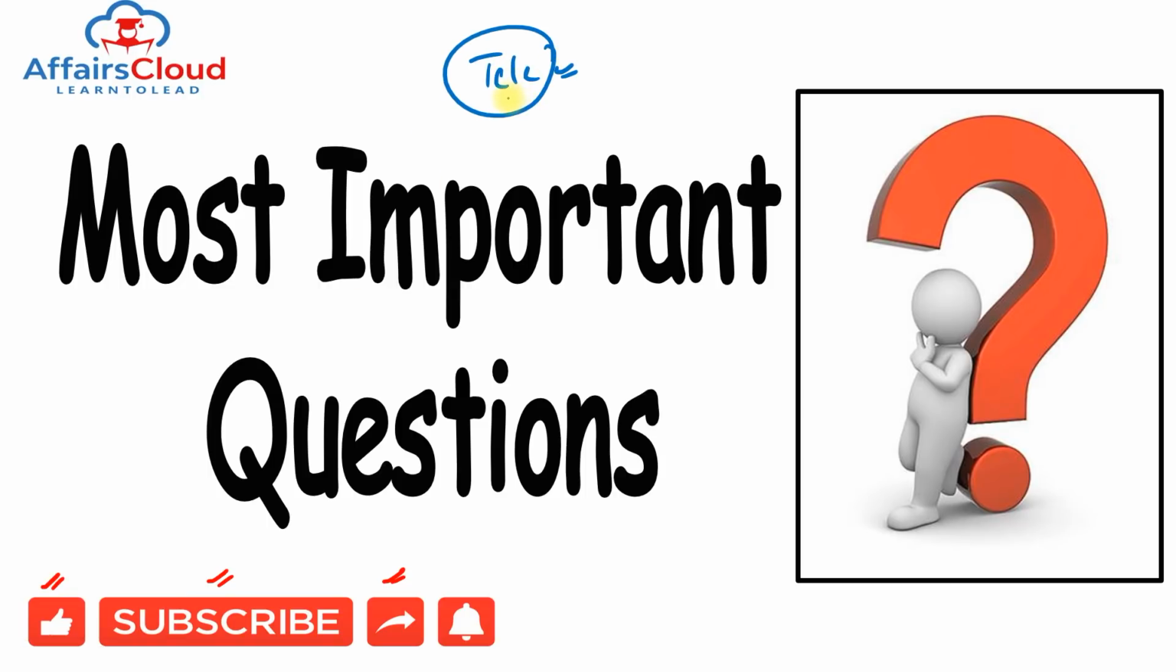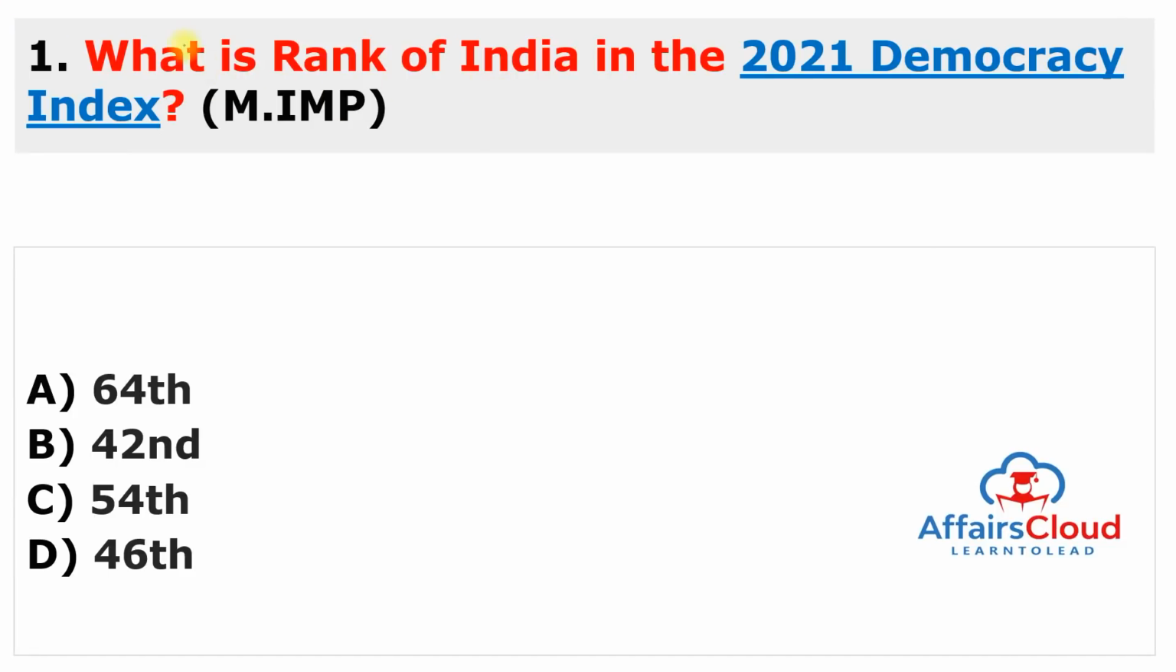Here is the first question in the most important section. What is the rank of India in the 2021 Democracy Index? So first of all, you have to remember this 2021 Democracy Index, or Global State of Democracy Report of 2021, is released by a very premier institution known as EIU, Economic Intelligence Unit or Economist Intelligence Unit. The total countries they ranked are 167, and out of 167, India's rank is 46. So the answer to this question is D.